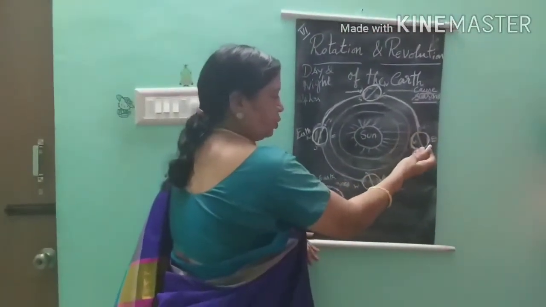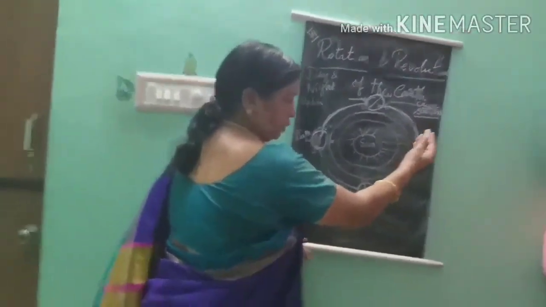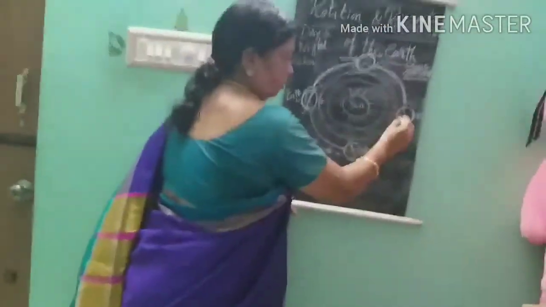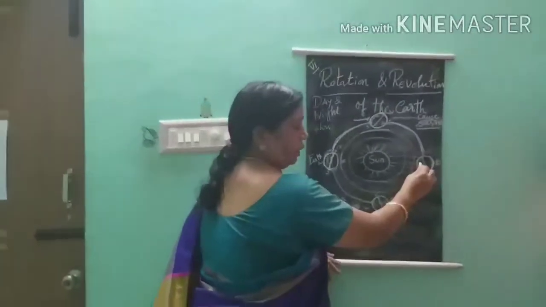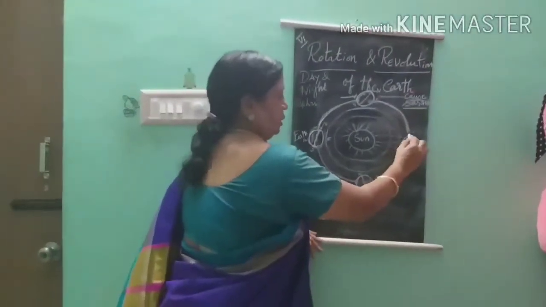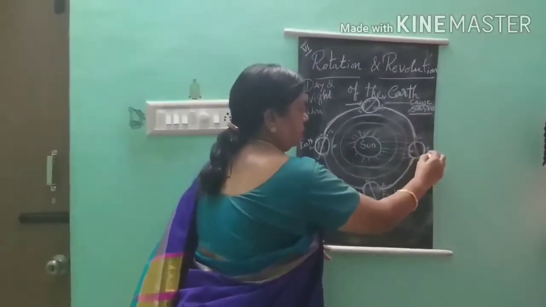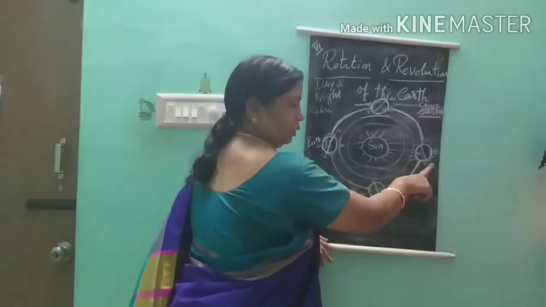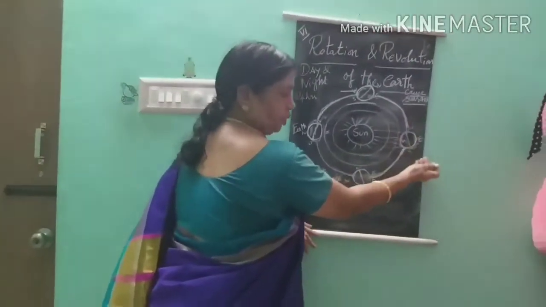When the western portion is very close to the sun, on this half of the circle, the direct sunlight will form. So here we feel very hot. The slanting part of the sun rays fall here. Here is the winter season or moderate climate, half season we can say. That will be formed on the eastern portion of the earth.